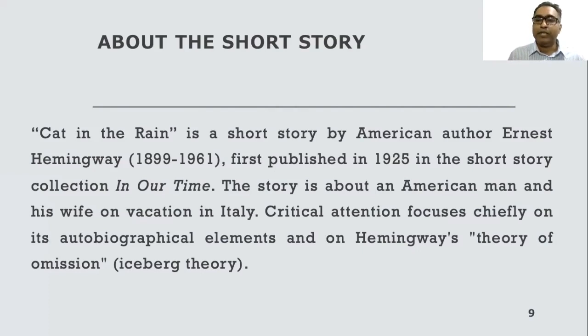The story is about an American man and his wife on vacation in Italy. Critical attention focuses chiefly on its autobiographical elements and on Hemingway's theory of omission, that is, iceberg theory. So iceberg theory in this text has been clearly understood, and we'll see how it has been presented in the story.